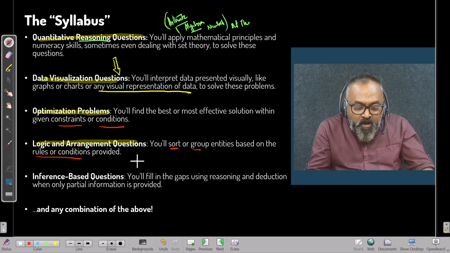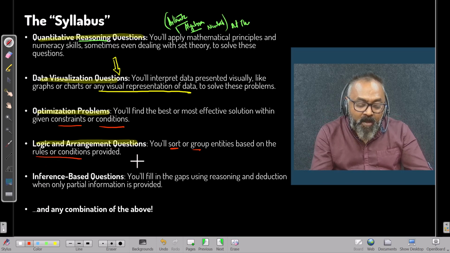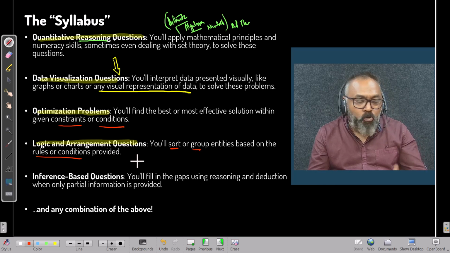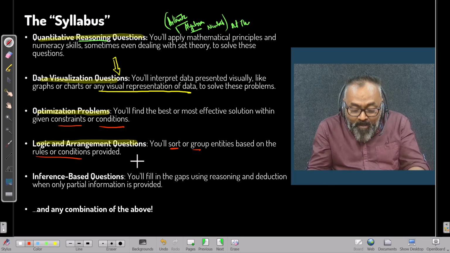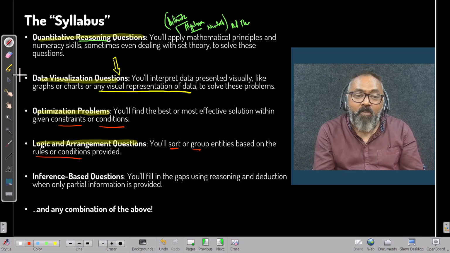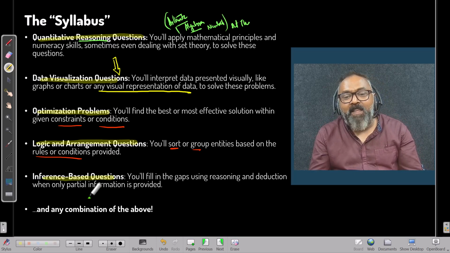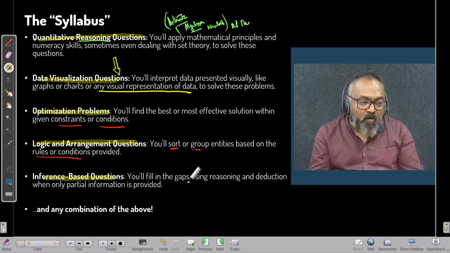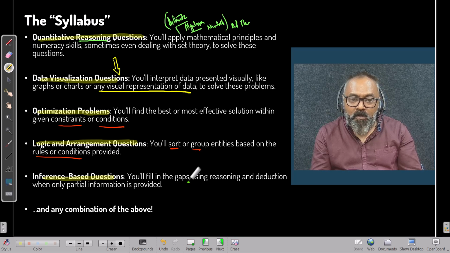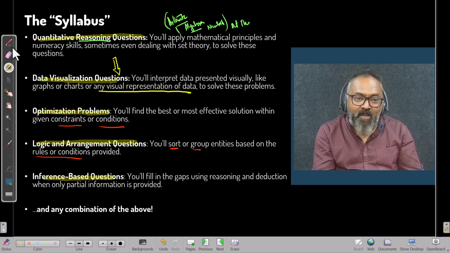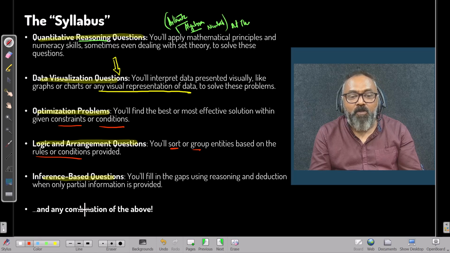There are entities A, B, C, D, E, F, and they behave in a particular manner. You just have to understand the rules, apply the rule, and answer the question. And certain questions would be inference-based questions. You will fill in the gaps, reasoning and deduction, with only partial information provided. In some cases, you have got missing data questions. And at the end of the day, it will be some combination of these.